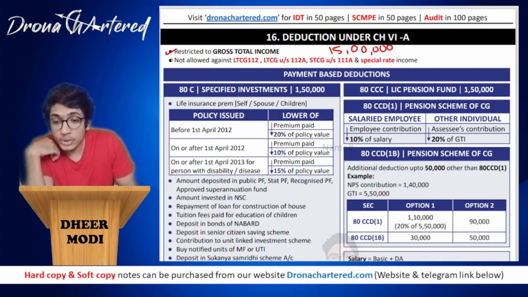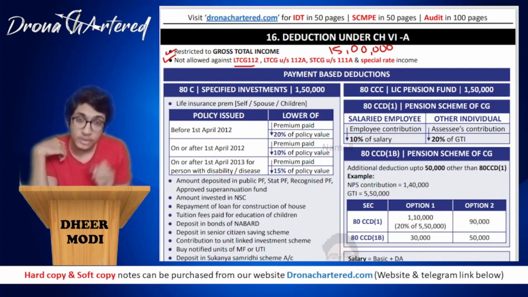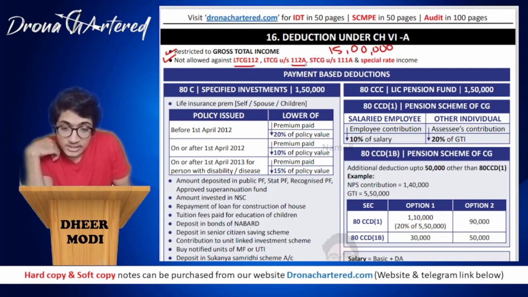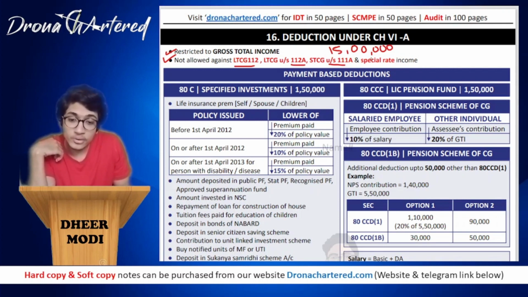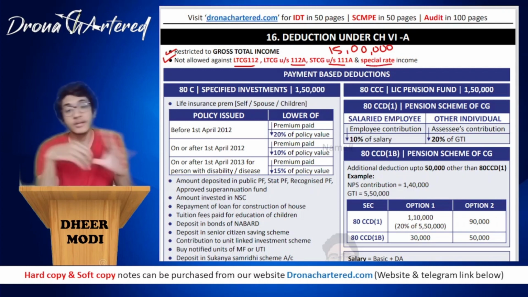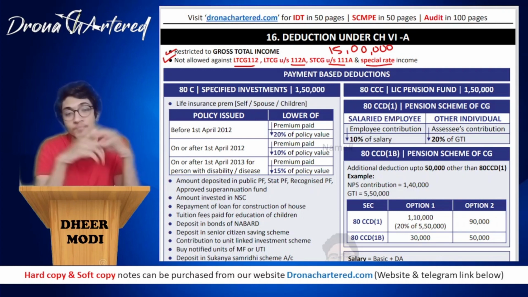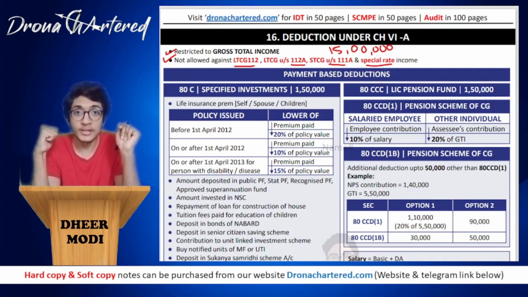And your second point that you have to remember, it is not allowed against section 112 LTCG, that is your normal long term capital gain section, 112A LTCG, that is your securities one, STCG under section 111A, of course your securities short term, and any special rate income. There will not be any deduction allowed. Chapter 6 deductions will not be allowed against these incomes.